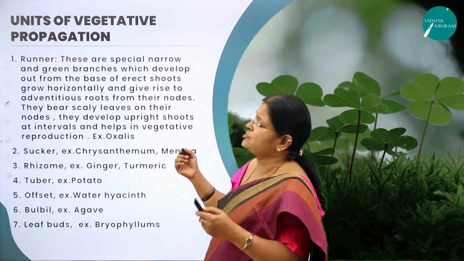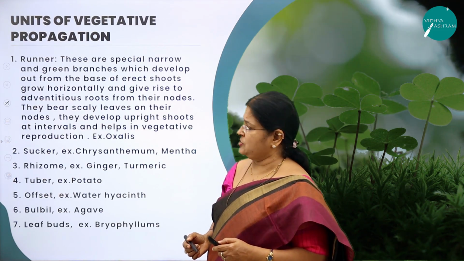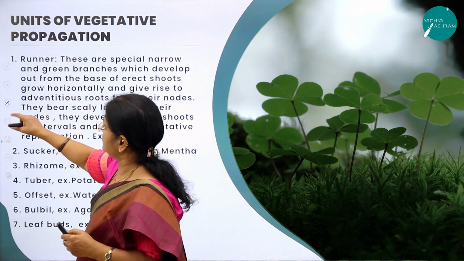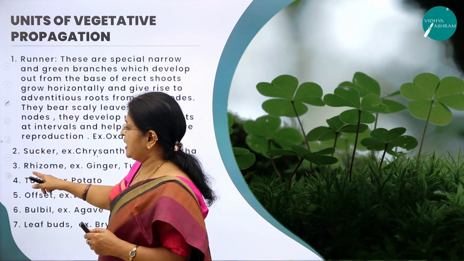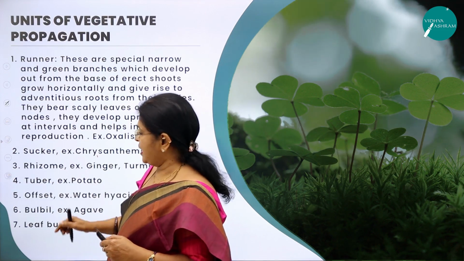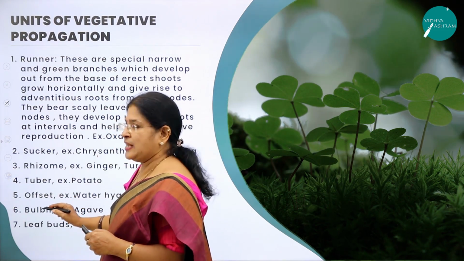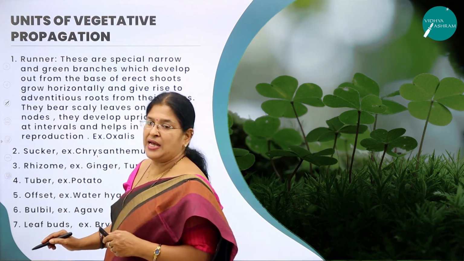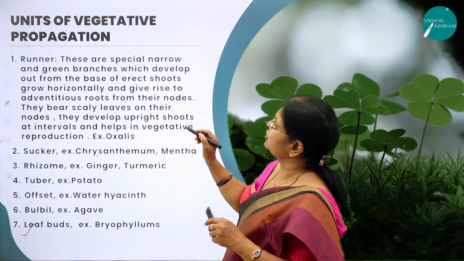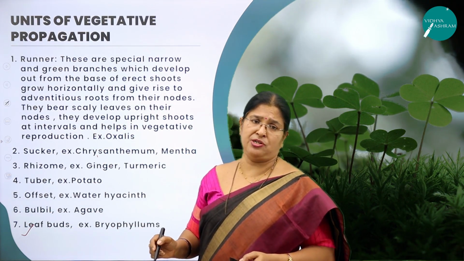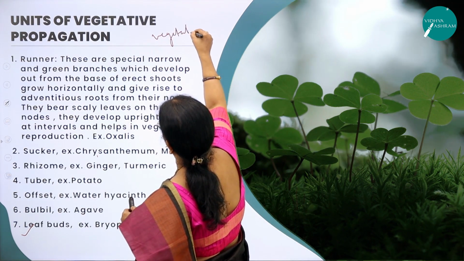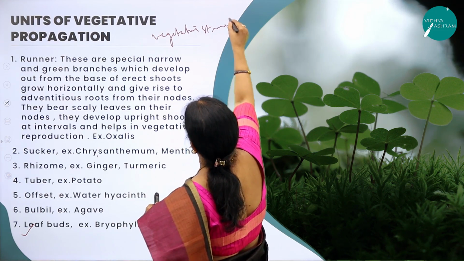Now, let us come back to the units of propagation. What are the different units of vegetative propagation? Let us study one by one. First one is called runner, and the second one is called sucker, and the third one is called rhizome, and the fourth one is called tuber, and the fifth one is called offset, and the sixth one is called bulbil, and the seventh one is called the leaf buds. All these are the units of vegetative propagation, or you can also use the word vegetative structures. What do you mean by vegetative structures?